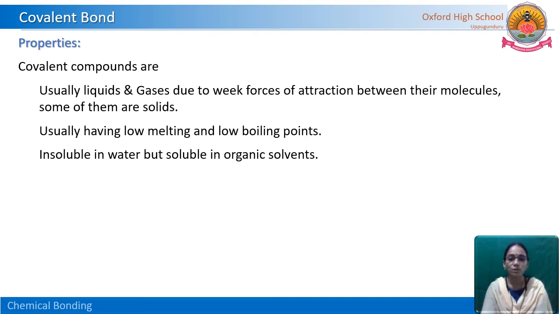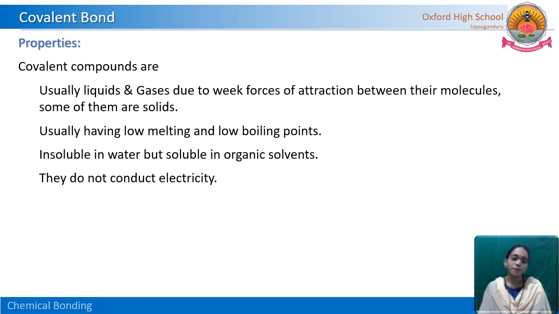Organic solvents, do you know? Just like benzene. Water we know is polar, but here the compounds are insoluble in water but soluble in organic solvents. They do not conduct electricity. Usually molecules conduct electricity when they can dissociate into ions, positive and negative charged ions.